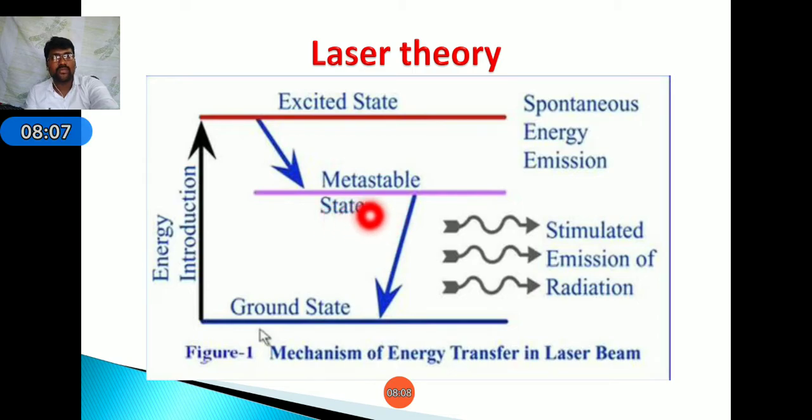At this range, the atoms will be present. That energy is known as stimulated emission of energy. Due to this energy, it creates a medium known as the laser beam. By using this laser beam, we are machining.